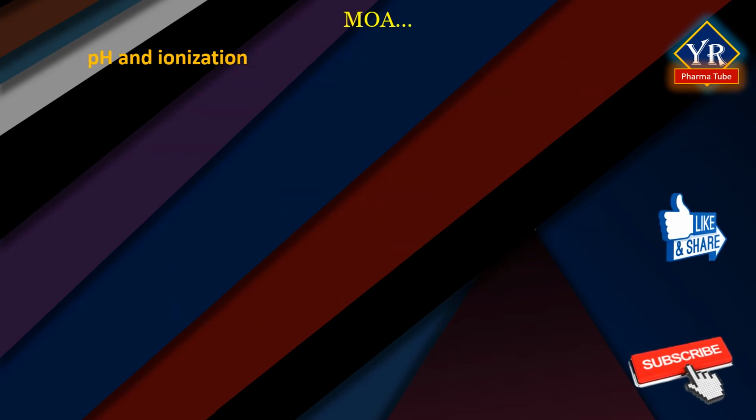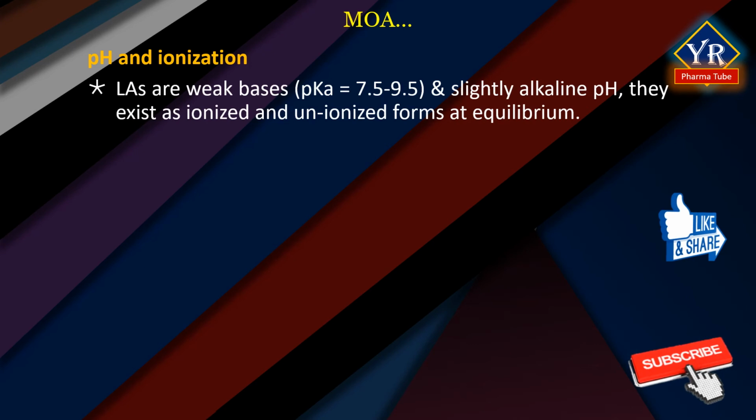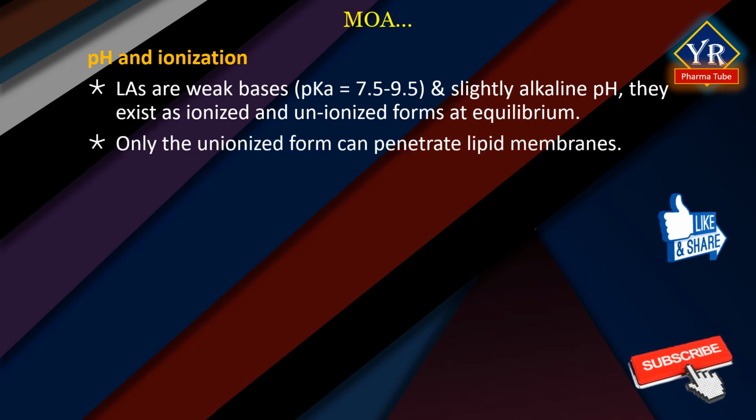Importance of pH and ionization. Local anesthetics are weak bases, having a pKa between 7.5 to 9.5, and at the slightly alkaline pH of the body fluids, they exist in both ionized and unionized form at equilibrium. Only the unionized form can reach its site of action to penetrate lipid membranes. This is because the drug has to be in a lipid soluble form to diffuse through the myelin sheath and neuronal membrane. Thus, quaternary ammonium compounds, which are fully protonated, must be injected directly into the nerve axon if they are to work.